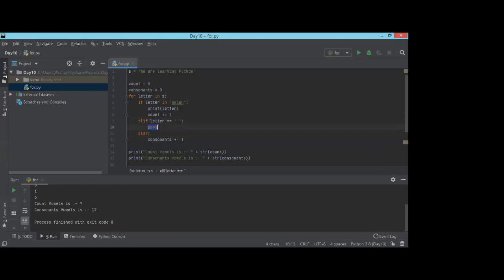So if you use continue, this will again break the loop. It will not execute this statement. It will directly go up here. If you use pass, it will pass this loop and it will go and execute this.